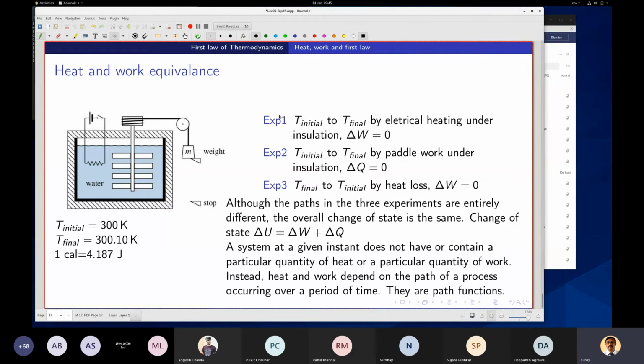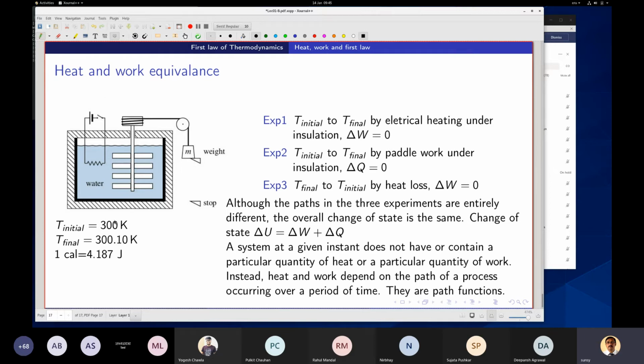The first experiment that I do is it goes from an initial temperature of 300 K to 300.10 K, a little bit of increase in temperature. How do we do this increase in temperature? I can do it by electrical heating, which is also like work transfer. If I know the current and the voltage, you can multiply them, and if it is for a certain amount of time, we know the energy that is being transferred.